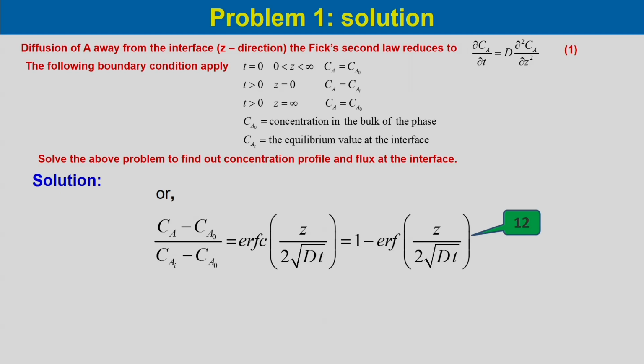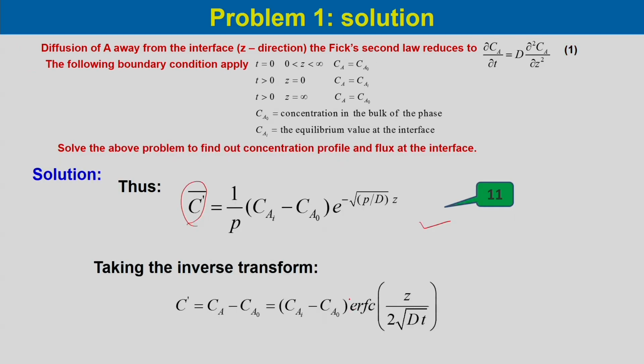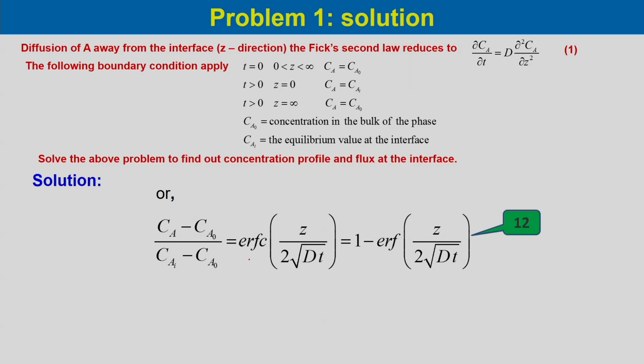If we rearrange the equation, we get (C_A minus C_A0) divided by (C_Ai minus C_A0) on the left, and on the right hand side the complementary error function of z/(2√(Dt)), which is written over here. Now, this complementary error function of z/(2√(Dt)) can be written as 1 minus the error function of z/(2√(Dt)). So, this is equation 12.